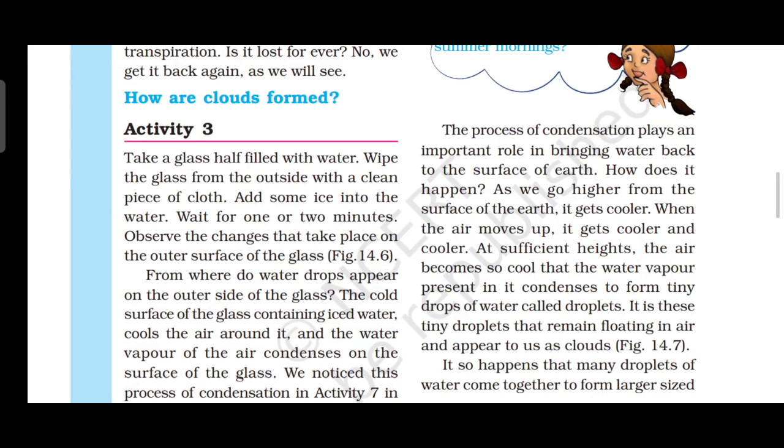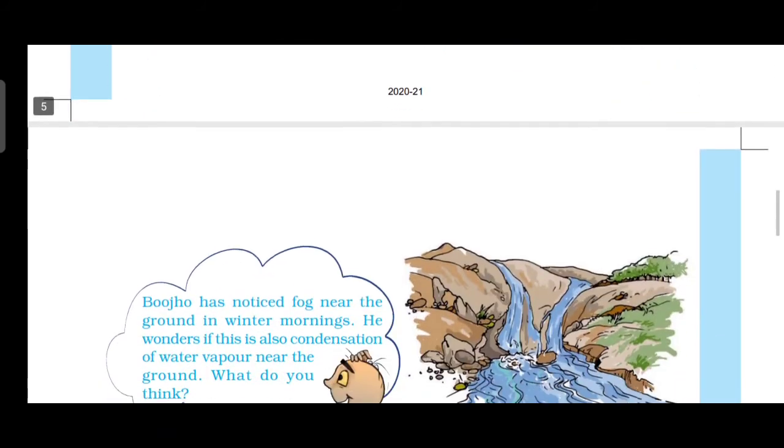It so happens that many droplets of water come together to form a large drop of water. Some drops of water become so heavy that they begin to fall. These falling water drops are called rain. Okay. Some droplets are very large in size, so they begin to fall as water drops. What we call these water drops is rain. Okay. Back to the ocean.